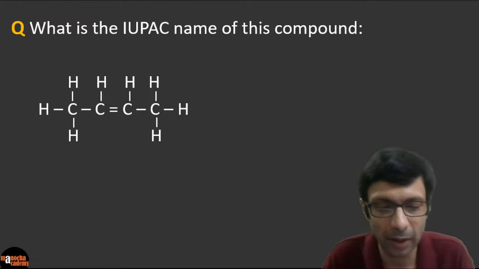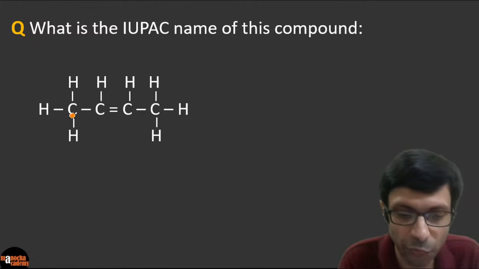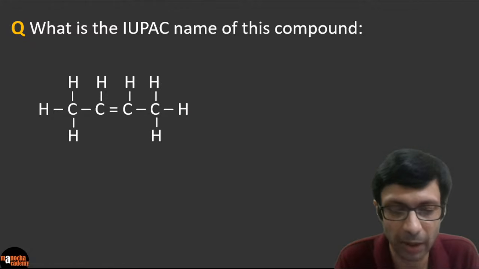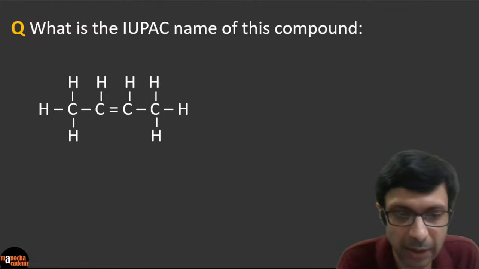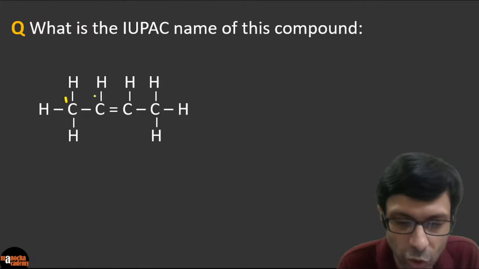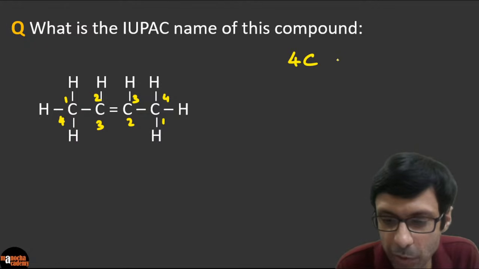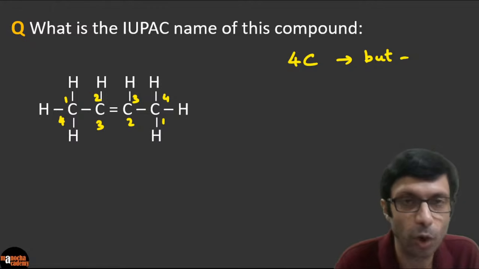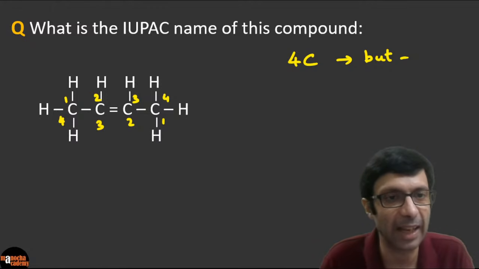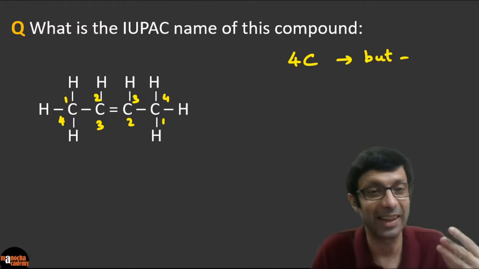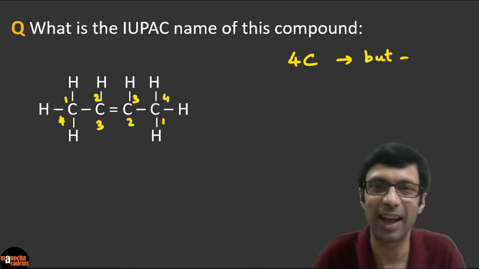Okay, so can you see that this has 4 carbon atoms here, right? So we are looking for the IUPAC name, right? So 4 carbon atoms means it's going to be, right, 1, 2, 3, 4, and let's number it backwards also, right? So 4 carbon atoms means it's clearly a but something, right? And what type of hydrocarbon is it? Is it an alkane, alkene, or alkyne? What do you guys think? Is it an alkane, alkene, or an alkyne?